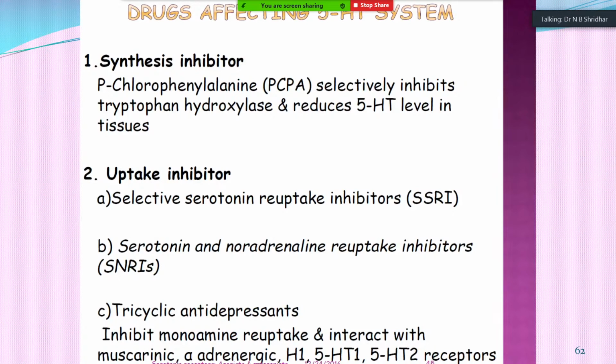And some tricyclic antidepressants inhibit monoamine reuptake and interact with muscarinic, adrenergic and so many receptors: H1, 5-HT1 and 5-HT2 types of receptors. So what happens is ultimately 5-hydroxytryptamine is not formed, and hence there will be the opposite action. The receptor will not be stimulated by 5-HT, and there is deprivation.